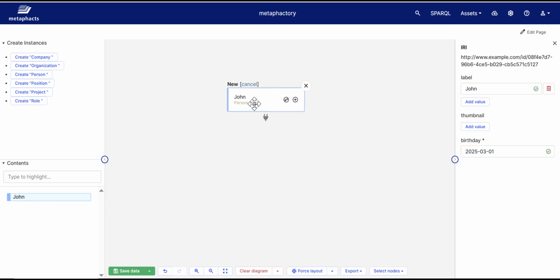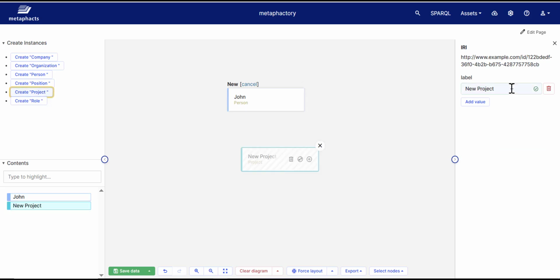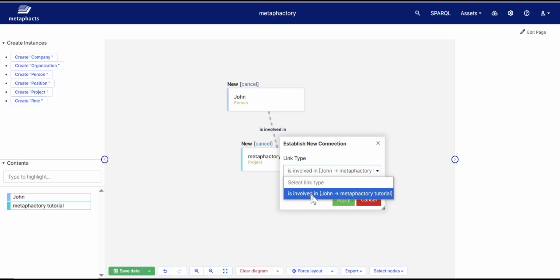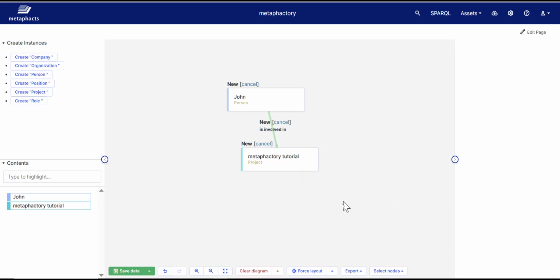We can also create a new project, for example, Metaphactory Tutorial Project, and then establish a connection to the person created before by selecting one of the available relations that are possible between the classes of these instances. Here again, we see all the fields in the forms for creating new instances. The relations we can add on the canvas are driven by the underlying ontologies we defined beforehand.